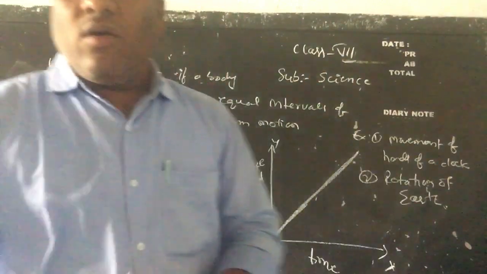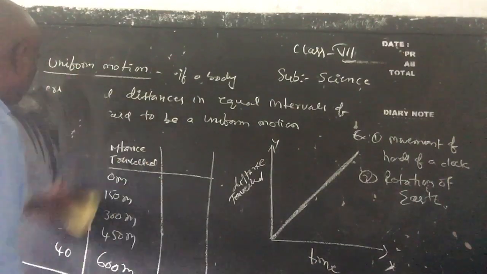Now the second one, children, is non-uniform motion.